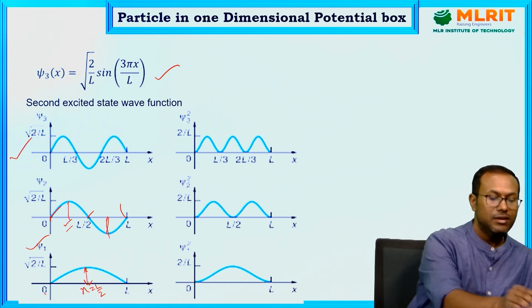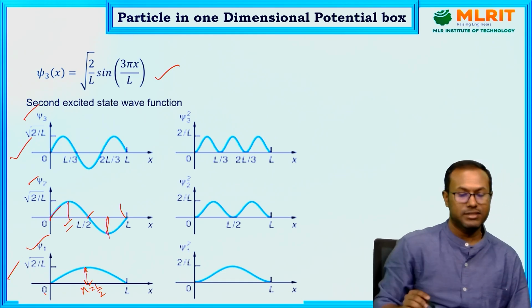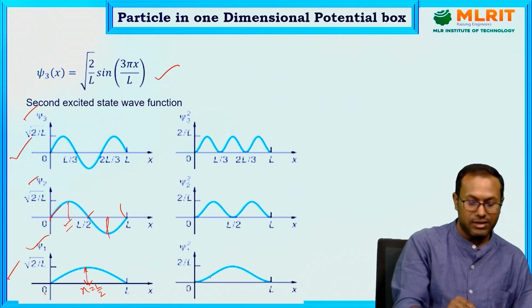Similarly for psi 3, this is the ground state, first excited state and second excited state. What about the probability? Probability is the square of psi. So that is how the probability comes.